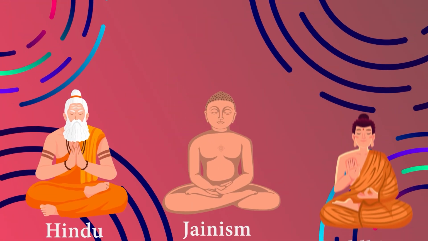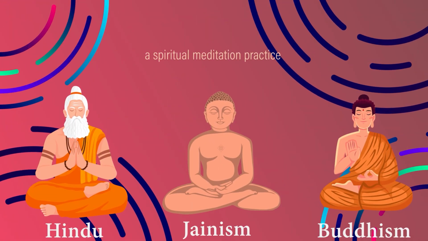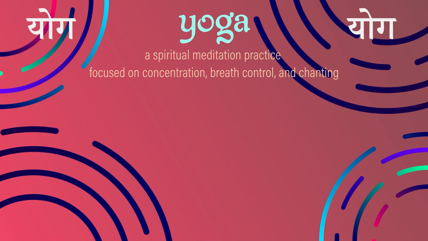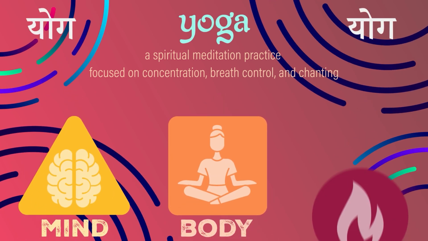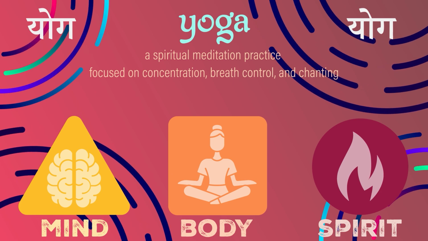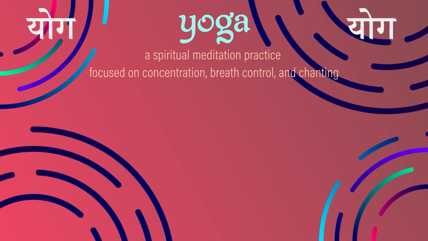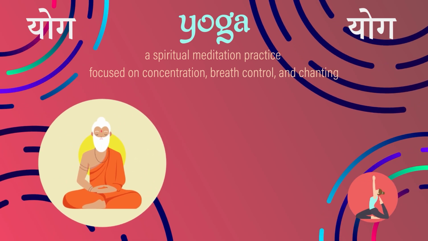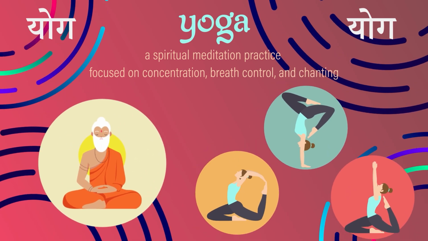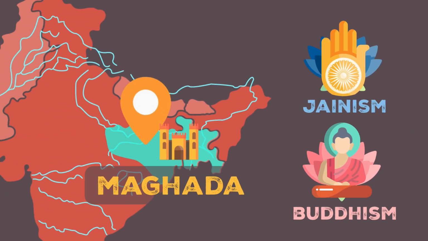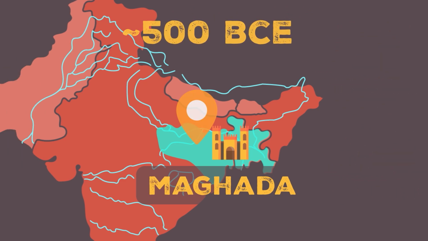Hinduism, Jainism, and Buddhism all use forms of focused meditation, referred to as yoga. Yoga is a way to control and connect the mind, body, and spirit to seek enlightenment and self-actualization. In Vedic times, yoga was more focused on meditation than on the physical stretching exercises we think of today. Both Jainism and Buddhism seem to have blossomed in Magadha and spread out across India, starting around 500 BCE.